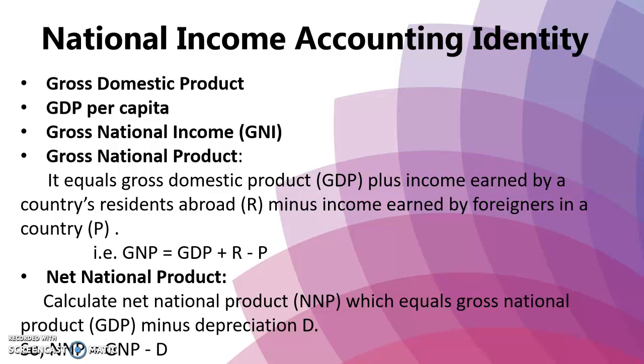National income, or NI, is the most comprehensive measure of total income earned by residents of a country. It is approximately equal to net national product, NNP, except for an adjustment for statistical discrepancy.